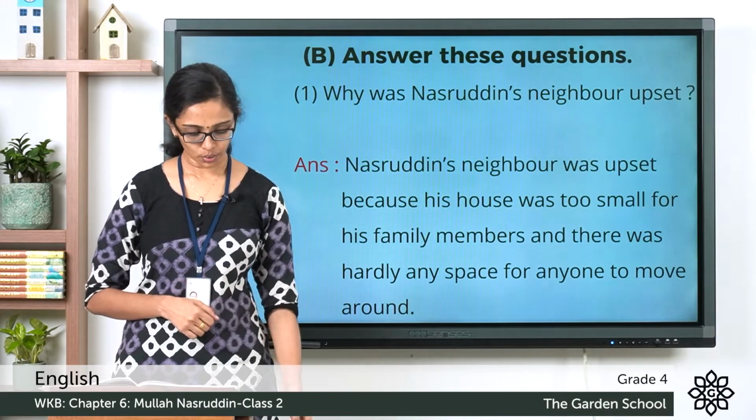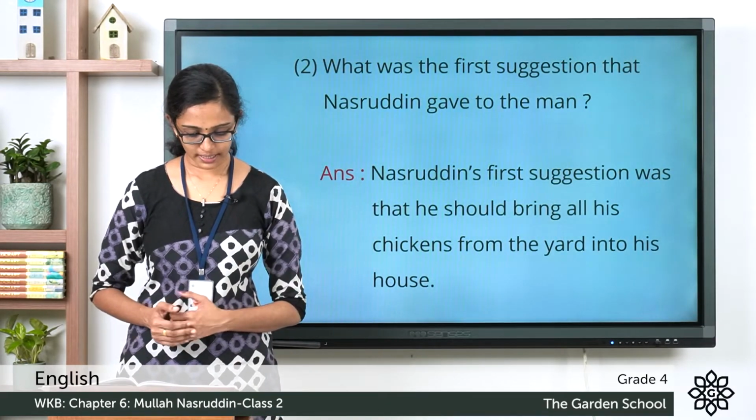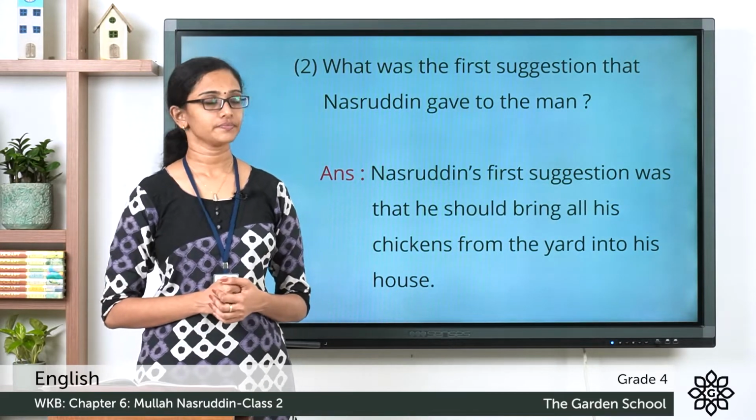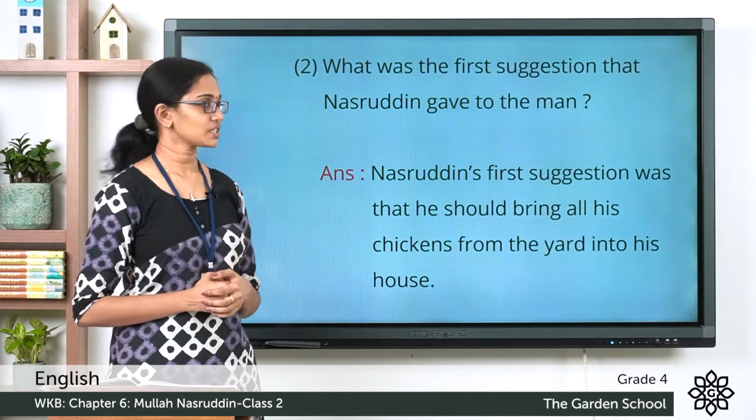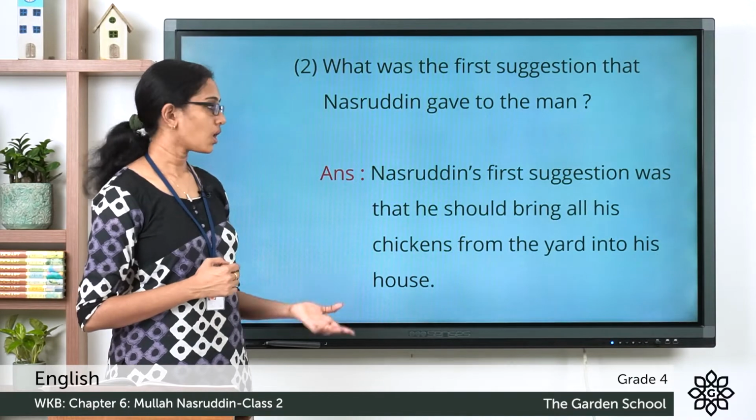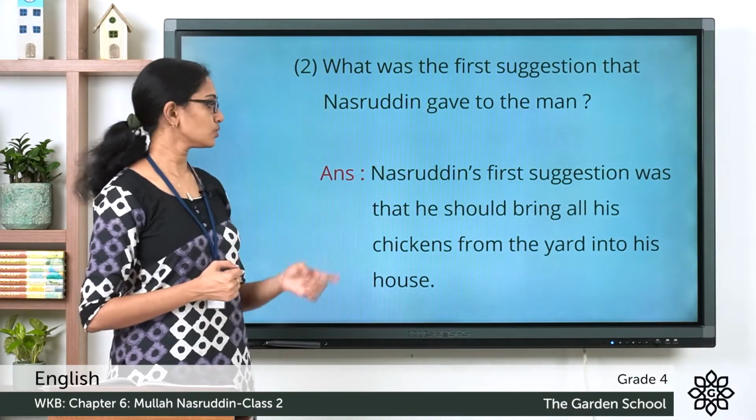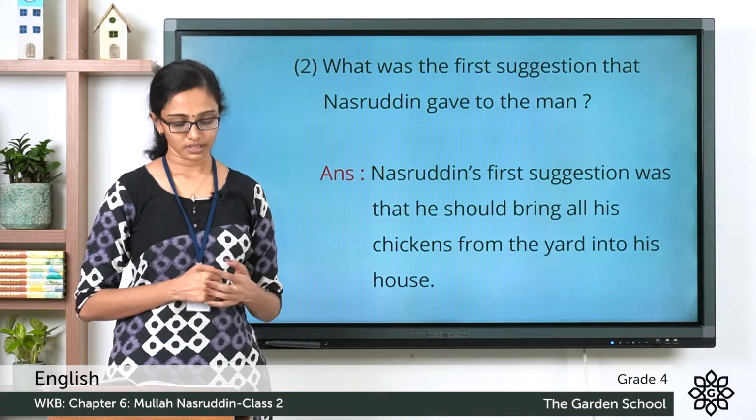Now, question number 2. What was the first suggestion that Nasruddin gave to the man? Nasruddin's first suggestion was that he should bring all his chickens from the yard into his house. So, I hope this is clear to you.